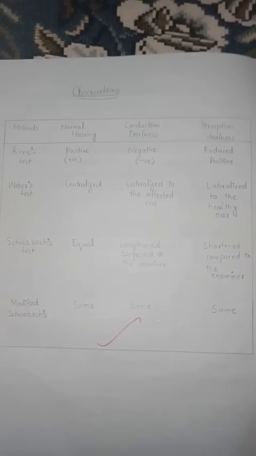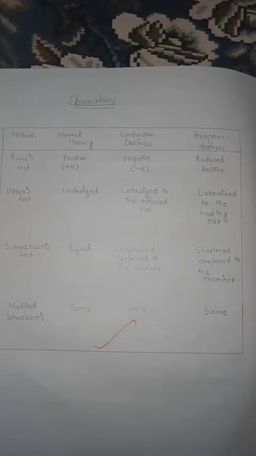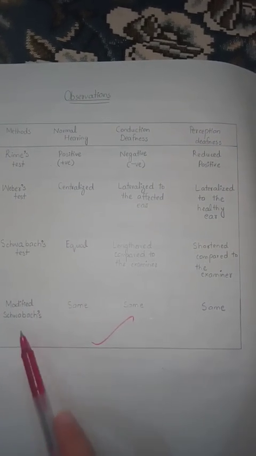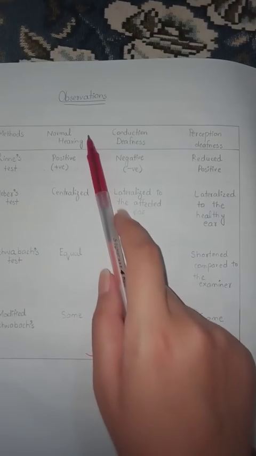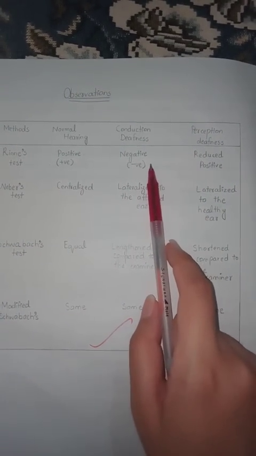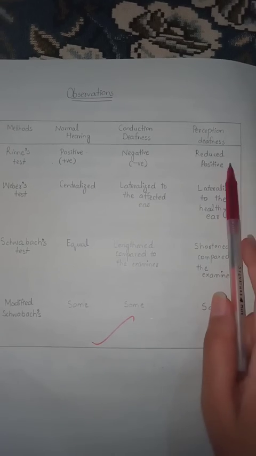Now we will discuss the observations. Methods: Rinne test, Weber test, Schwabach test and modified Schwabach test. Normal hearing is positive in Rinne's test. In conduction deafness it is negative, and in perception deafness it is reduced positive.